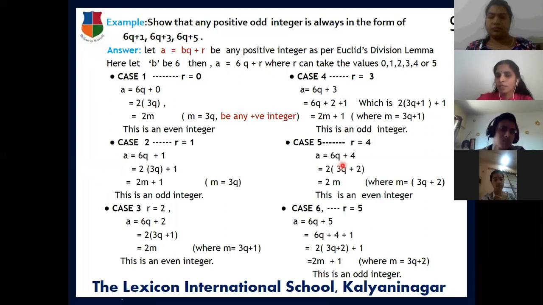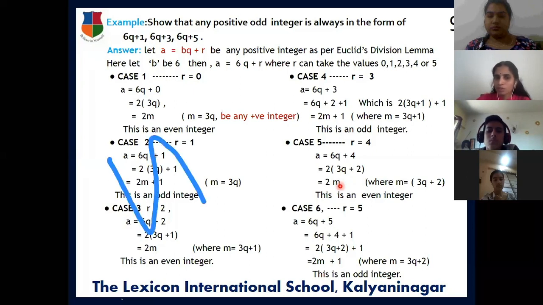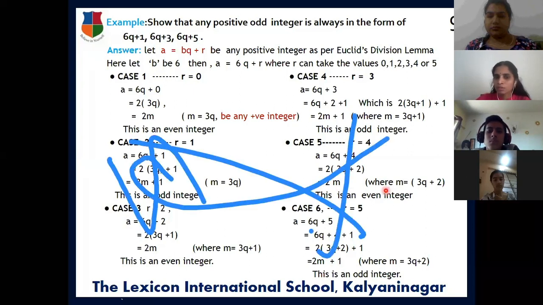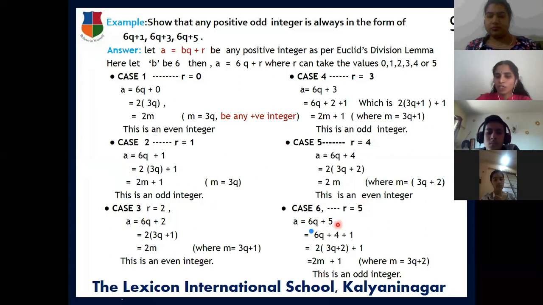Now again for the case 4, here this is an even integer, and let us see 6q plus 4. For that case, the remainder is 4. 2 into 3q plus 2, coming as 2m. Who didn't understand that? This is an even integer. And the last set I'm not explaining, just check it.